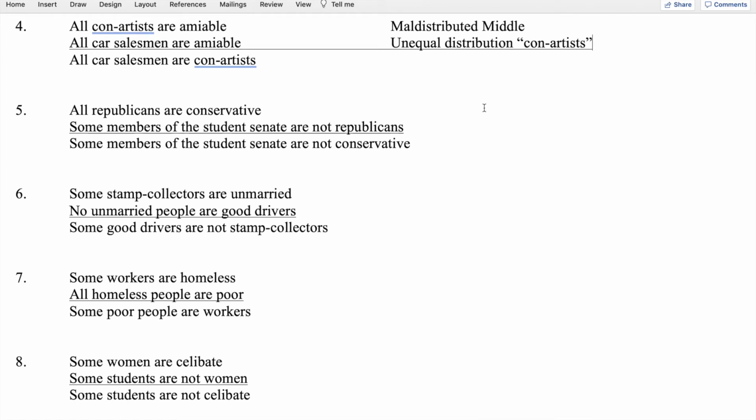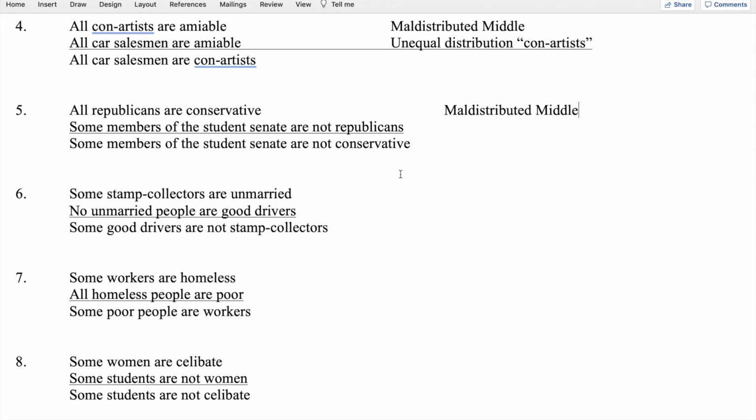We then look at the middle term, which is Republicans. It's the term that appears in both premises, but not in the conclusion. And Republicans, we note, is distributed twice. It's distributed here in the first premise as the subject of a universal, and it's distributed here in the second premise as the predicate of a negative. And that tells us that this syllogism commits the fallacy of maldistributed middle.